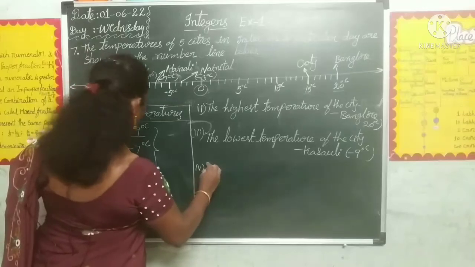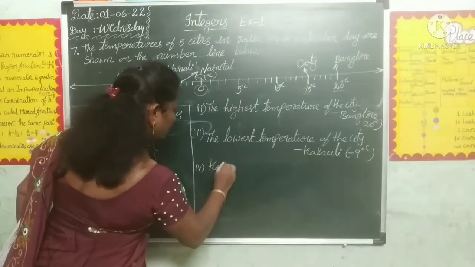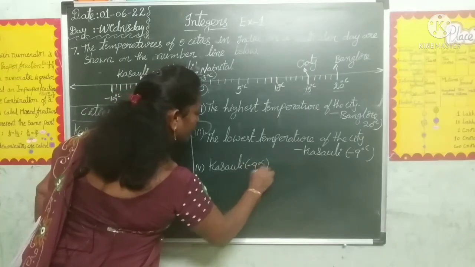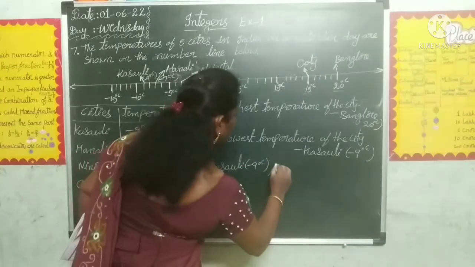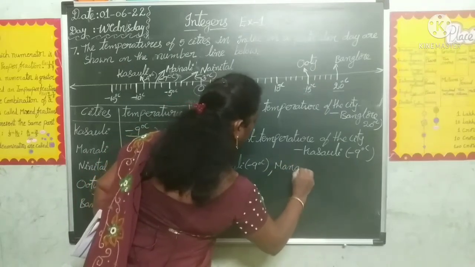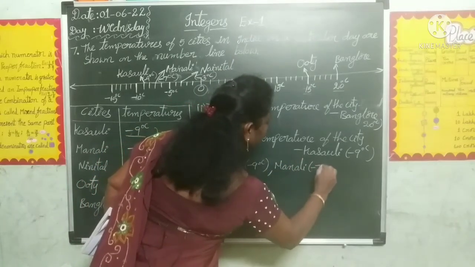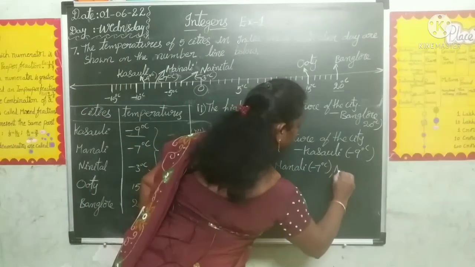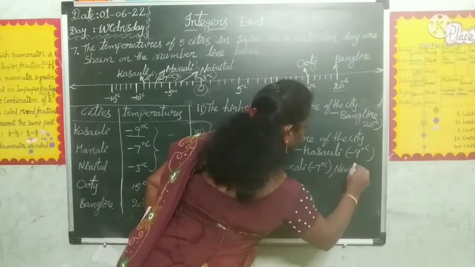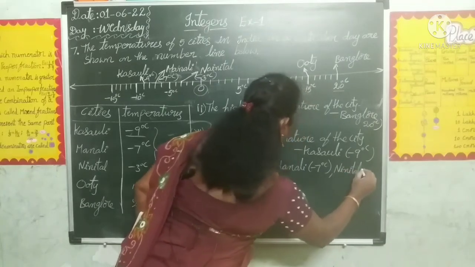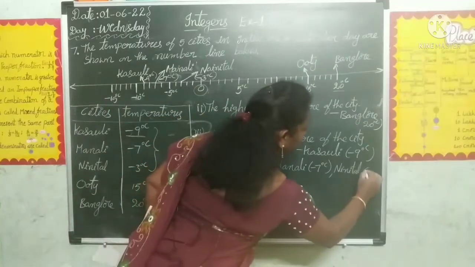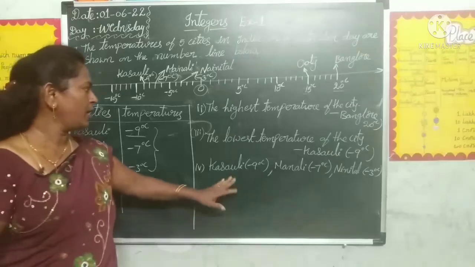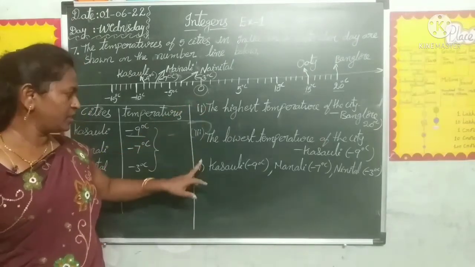So Kasuli is minus 9 degrees centigrade. And next one, Manali is minus 7 degrees centigrade. And next, Nainital. How much is Nainital? Minus 3 degree centigrade is recorded. These are less than 0 degree centigrade. This is the fourth one.